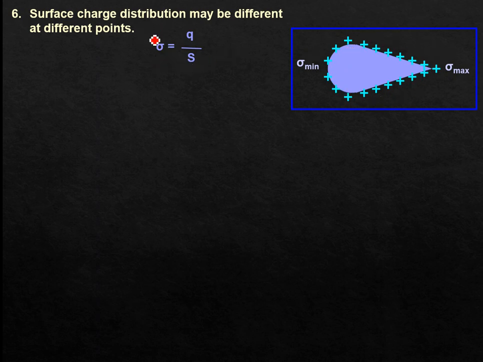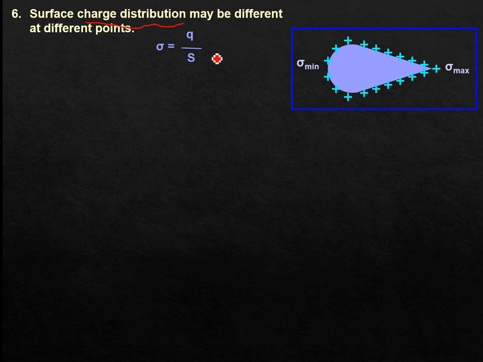It depends on sigma equals Q divided by S. Q is getting uniformly distributed, but if we talk about charge density, it may not be the same. If the shape of the conductor is not symmetric or regular, then although the charge will get uniformly spread, depending on the surface area the surface charge density may not be the same. Somewhere it may be very less, and at another point it may be very high.